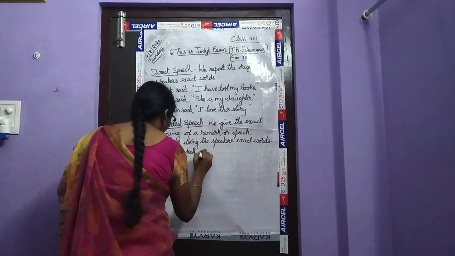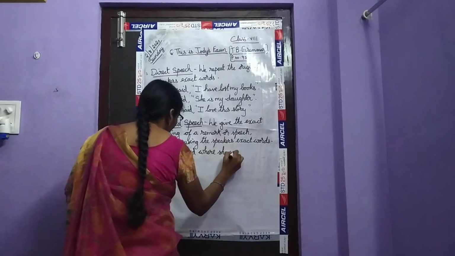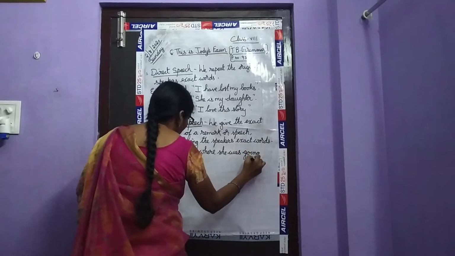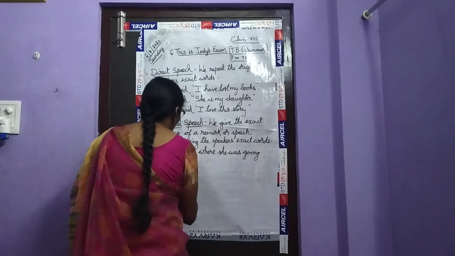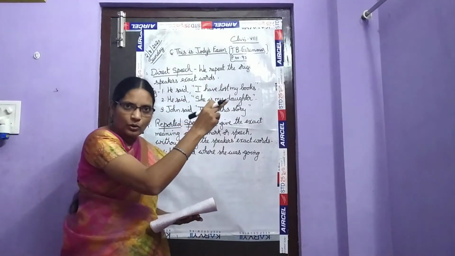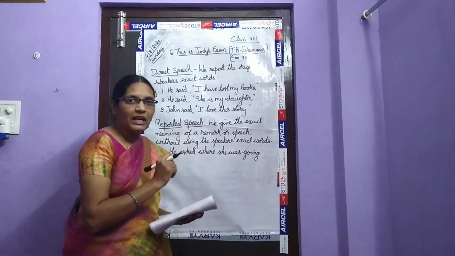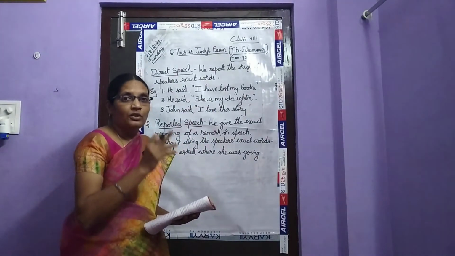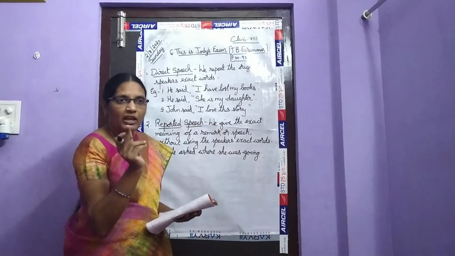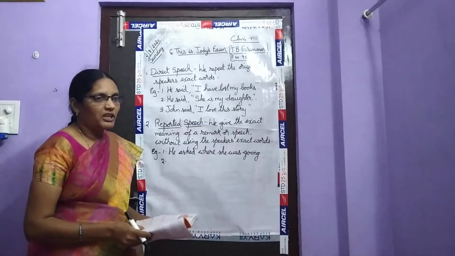He asked where she was going. So what is this? He asked the other person, so where is she going? He asked. If he asks, where are you going? It comes under direct speech. So he asked the other person, where is she going? So it comes under reported speech.